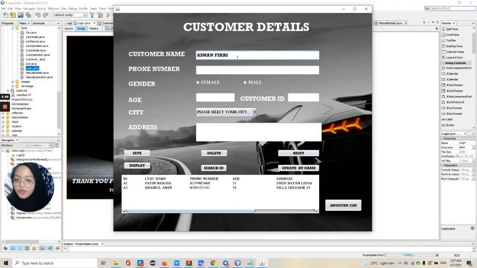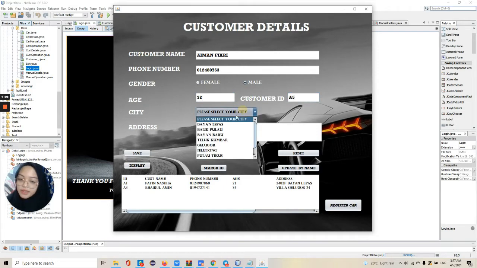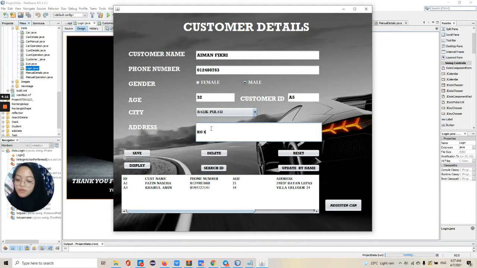Aiman Fikri, for example. Male, 32. Customer ID A5, for example. Balik Pulau, Kampung Sungai, Sungai Busa. Save and then display. You can see here. For example, I want to search by ID. First I will reset all of this, so you can see it is cleared. For example, I want to search the ID of Khairul Amin.